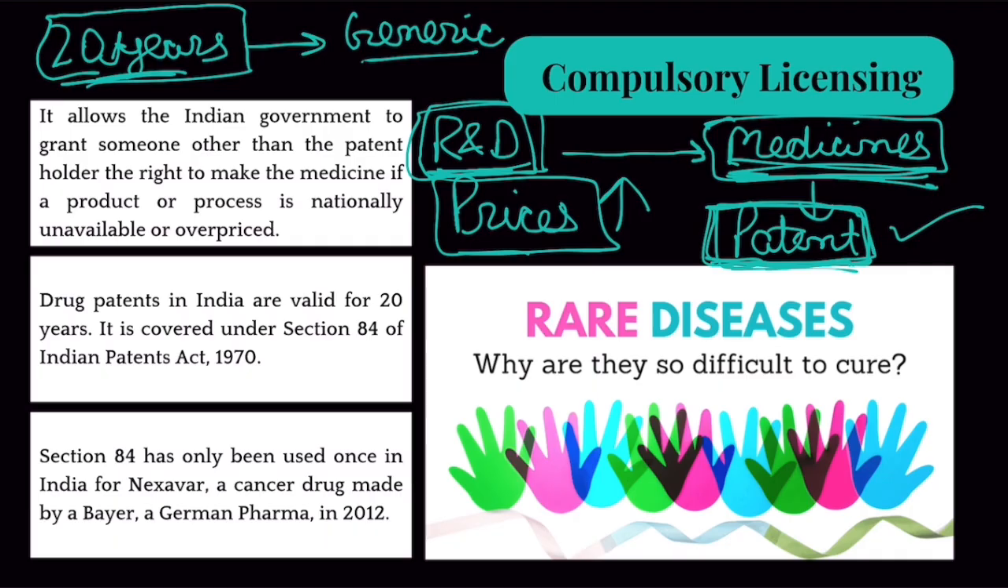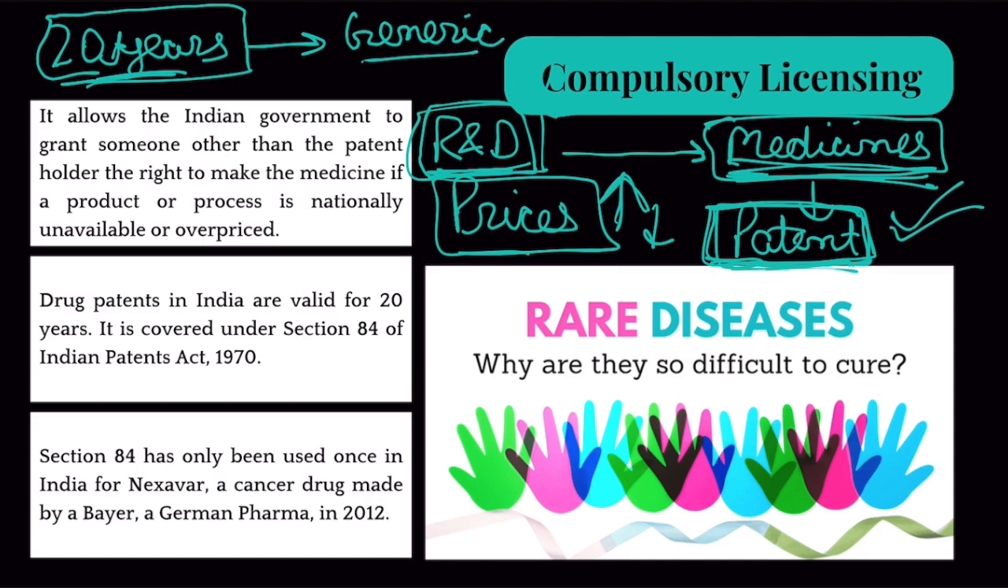Clear? Now there are some life-saving drugs, life-saving medicines, which are very important for certain people in India and all over the world. But because companies have a patent on these medicines, they keep the prices very high and they don't allow any other manufacturer to manufacture those medicines at a lower price. Now for these life-saving drugs, the government of India has the power to grant a compulsory license to any other company to make this medicine at a lower price.